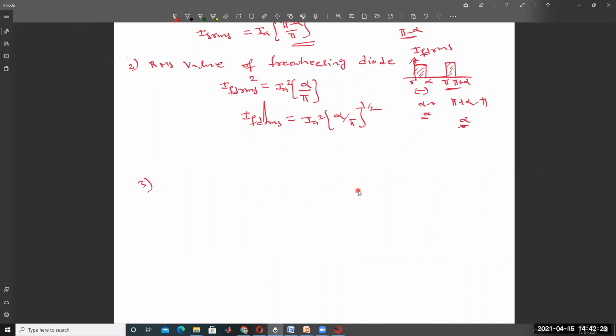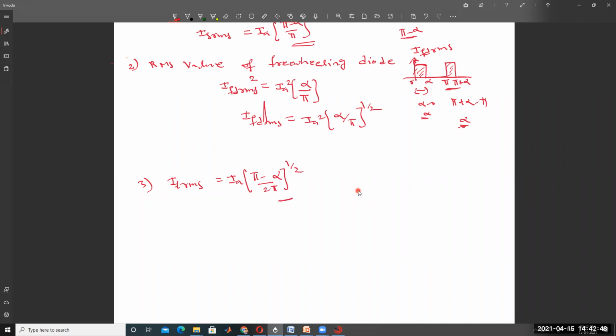Any doubt? Go through the first lecture, the single phase semiconverter. RMS value of thyristor current is IA into, what is the formula? I have already explained in the semiconverter: pi minus alpha divided by 2 pi, whole to the power 1 by 2.